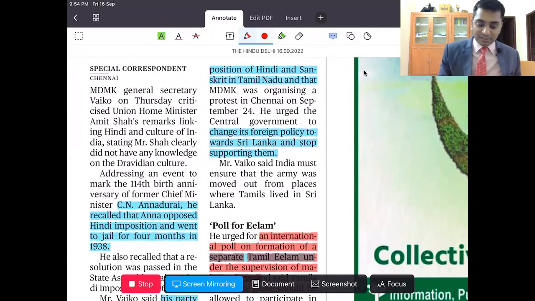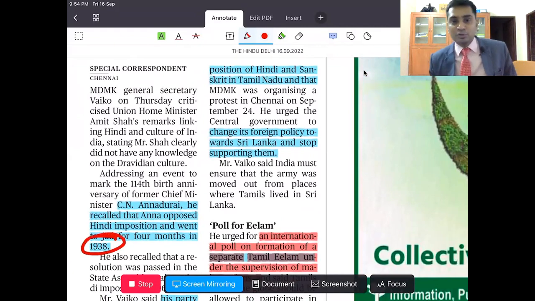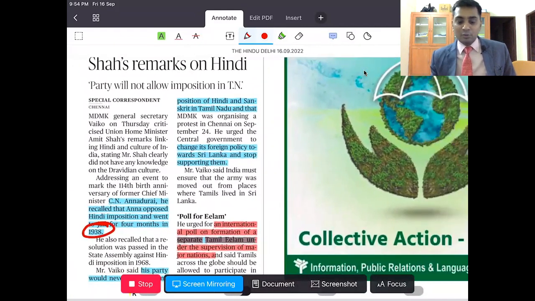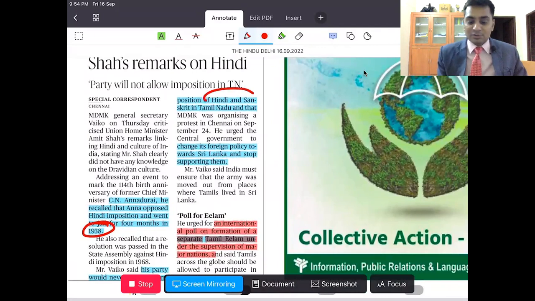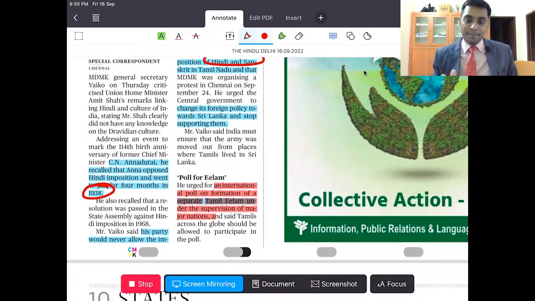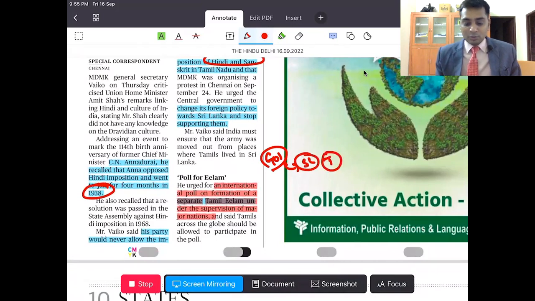In 1938 itself, Tamil Nadu opposed Hindi imposition. As a result, the government should not force Hindi or Sanskrit to be national languages. He also said that the government of India has to change its policy towards Sri Lankan Tamils, and they have to call for a separate Eelam.